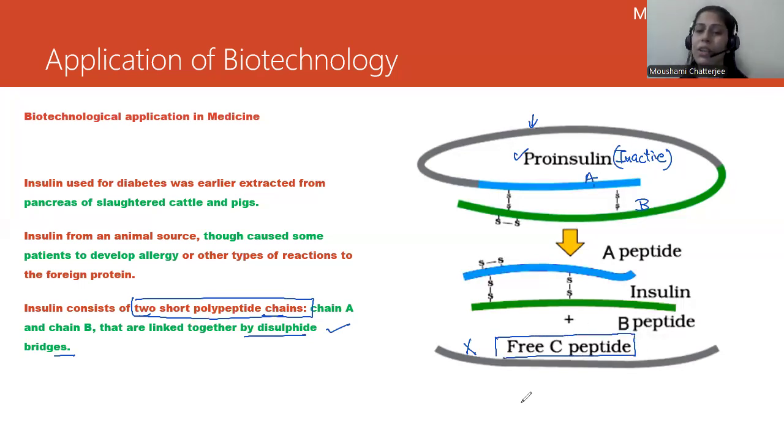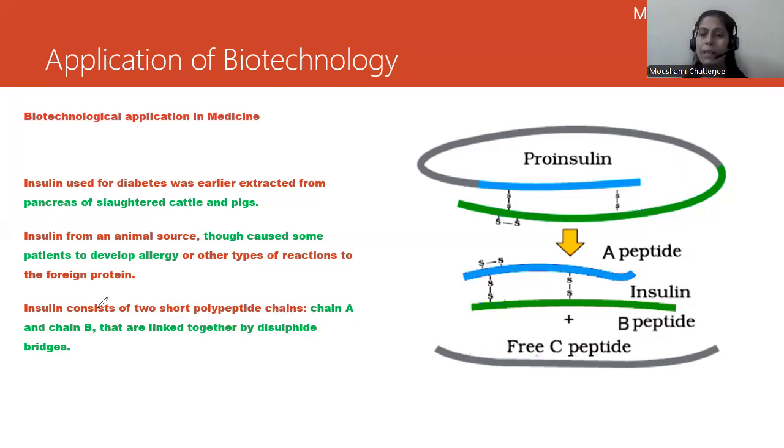In a mature insulin, you will just find chain A and chain B attached by a disulfide bridge, without free C peptide. This was done to ensure that we can use recombinant DNA technology to assemble such insulin.